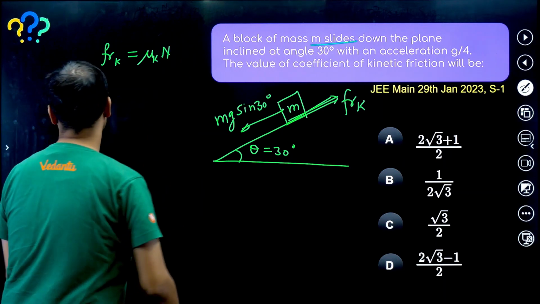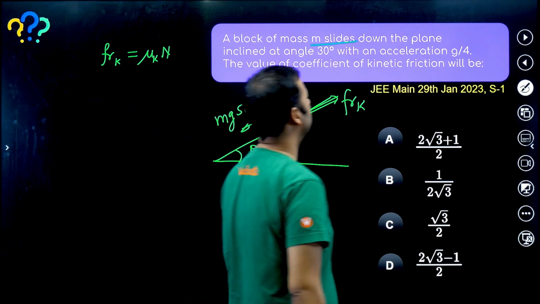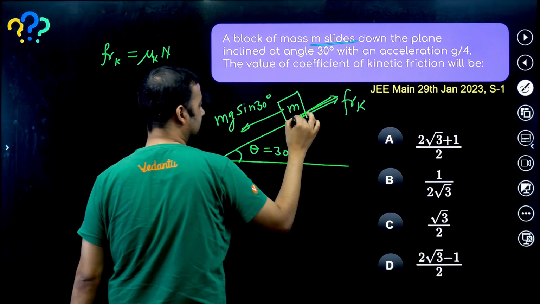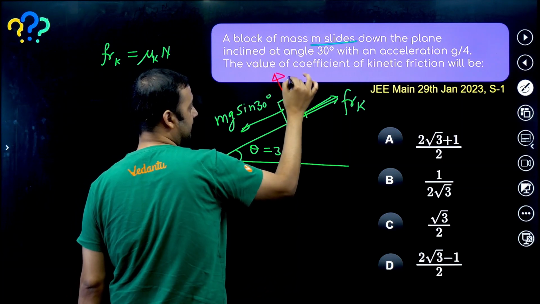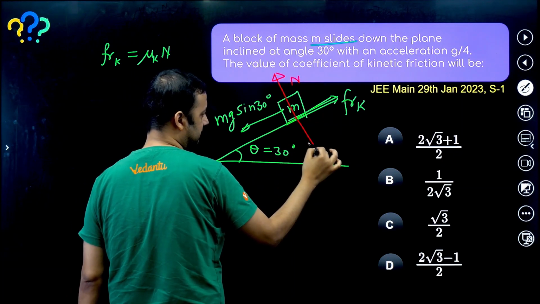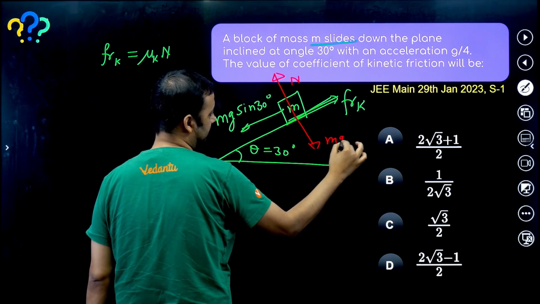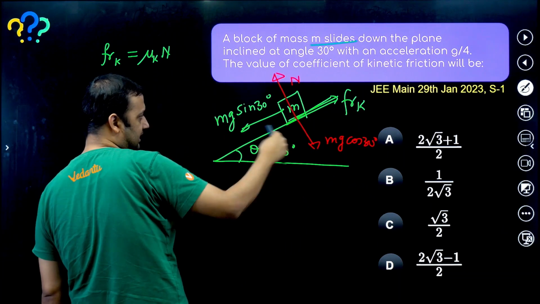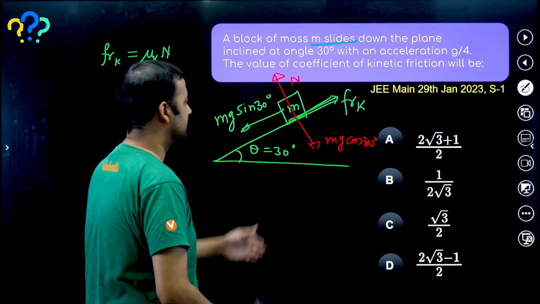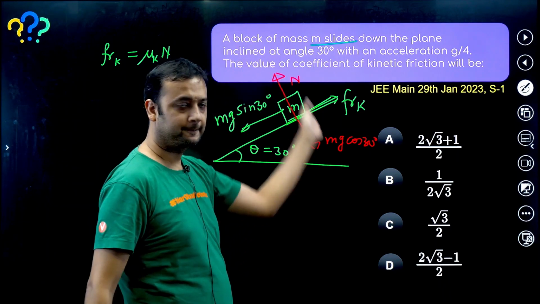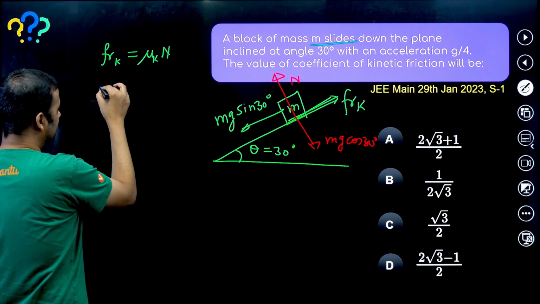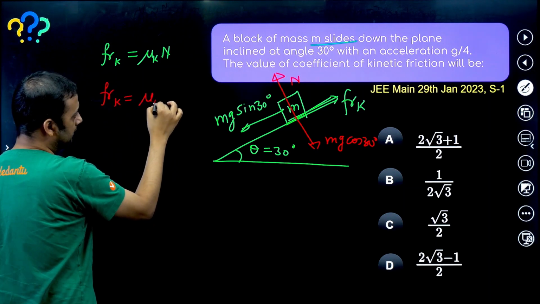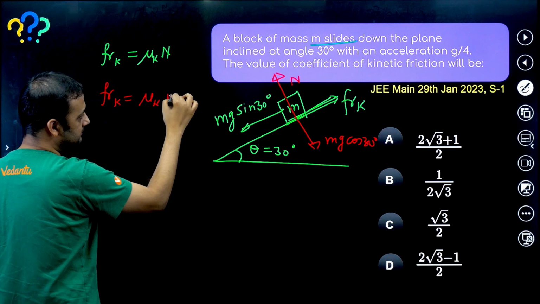And what is the value of N here, guys? The value of N here will be mg cos theta, mg cos 30. Can we say that? Because the block is sliding in this direction, there is no motion happening along this axis. So that means we can write kinetic friction is equal to mu k into normal. And what is normal? It is mg cos 30.